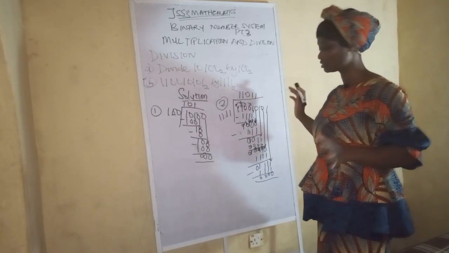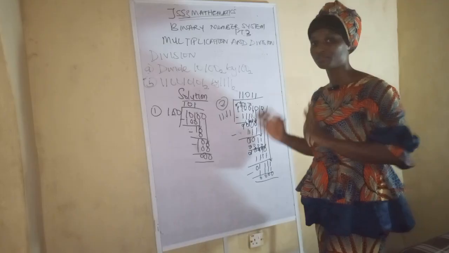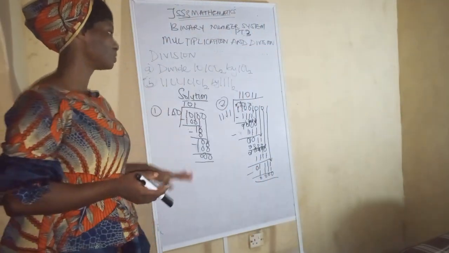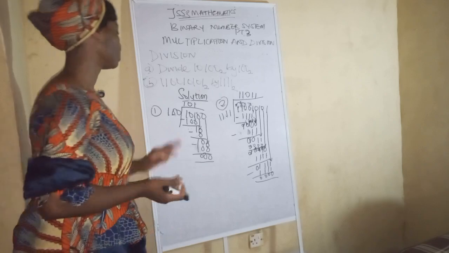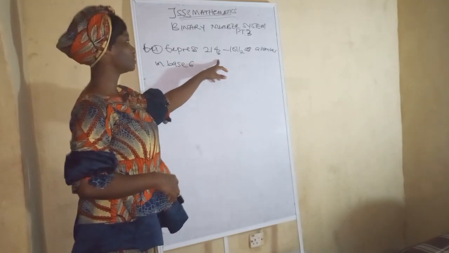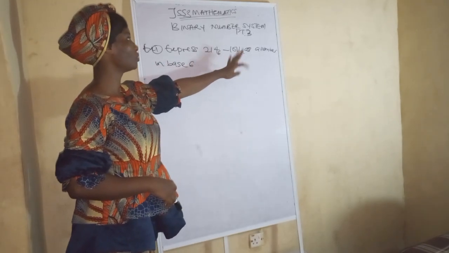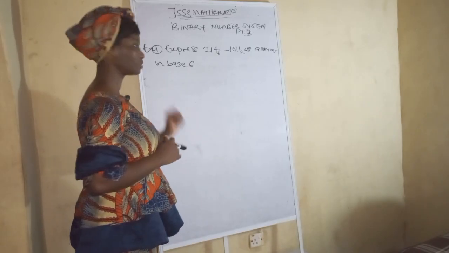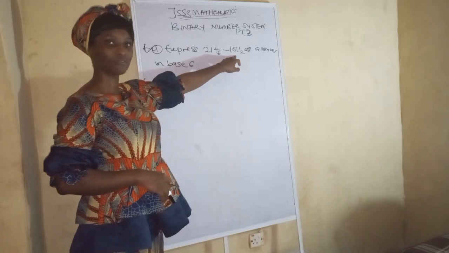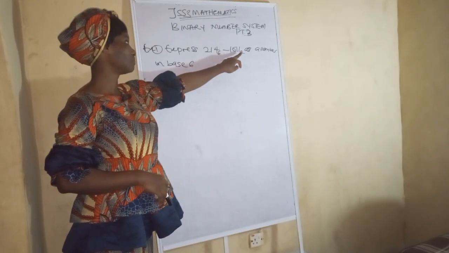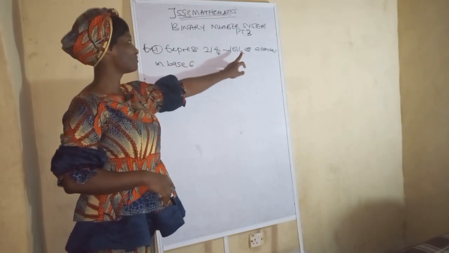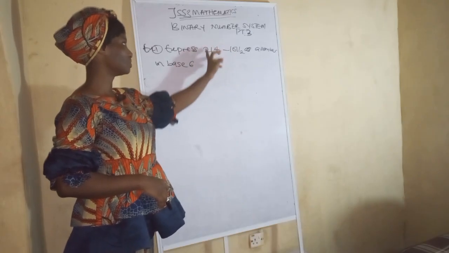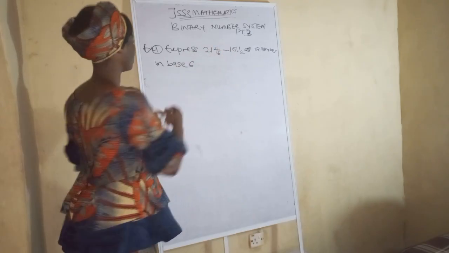Get it now? So try to take your time to watch this video several times if you don't understand. If you watch it several times, you have a better understanding of what I just did here. Do you understand? Alright, so we have to express 214 base 6 minus 1011 base 2 as a number in base 6. This might confuse you, but don't get confused. Just watch me. So the first thing we'll do is this one, we'll convert it to base 10 by multiplying by the base, which is 2. So whatever you get, you now divide by base 6, after which you now would subtract it from this one. So let's do that now.